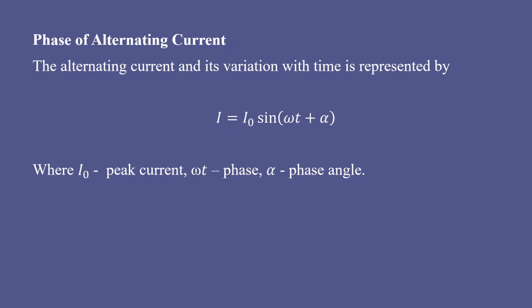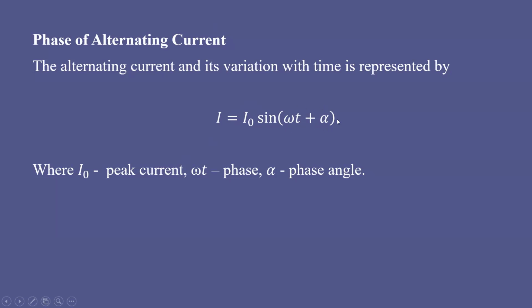If the phase has a non-zero value at t equal to 0, then we say the phase of that AC is equal to alpha. Phase is represented in terms of the angle alpha, and here I naught is the peak current. Omega t plus alpha is called the phase of that alternating current.